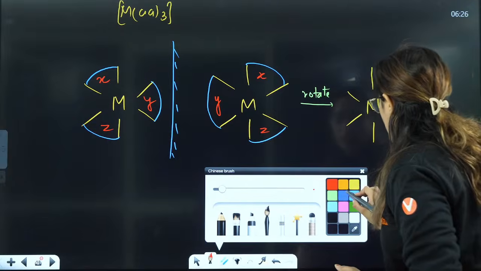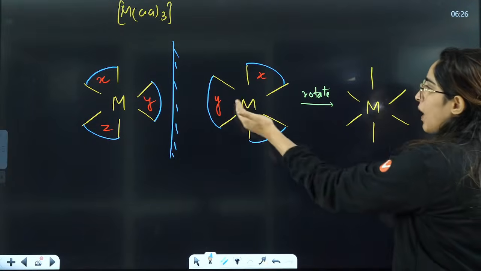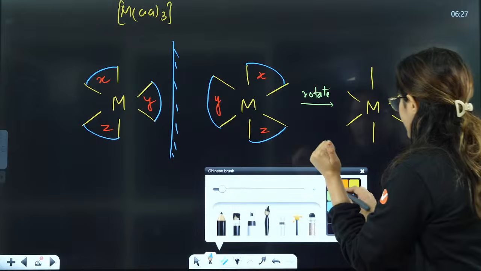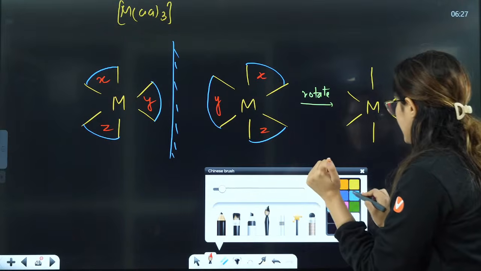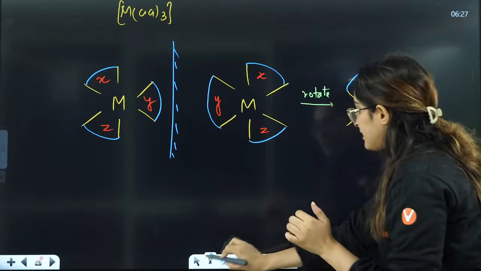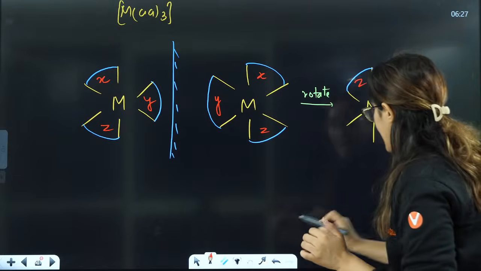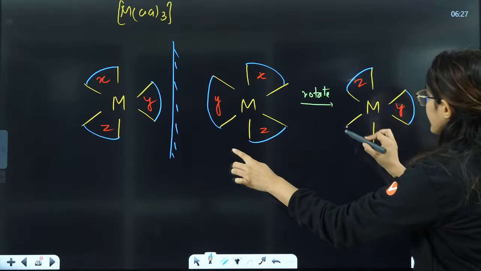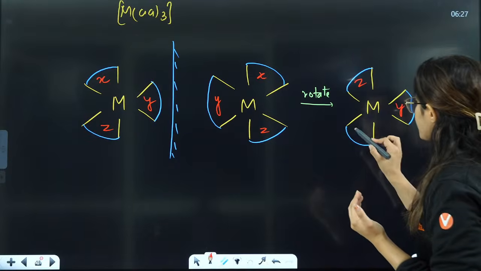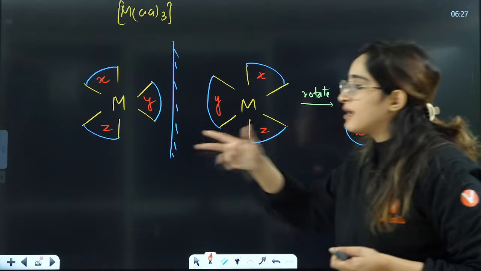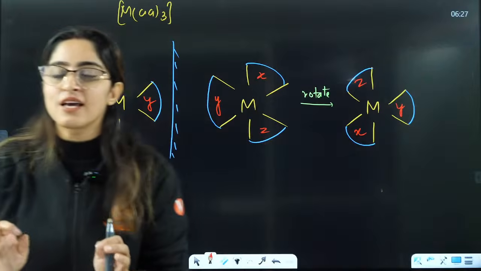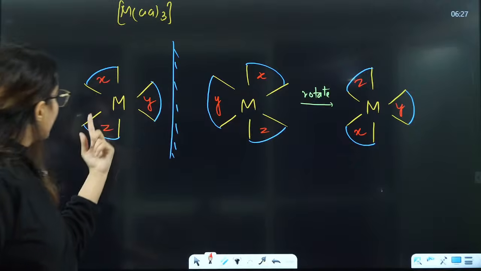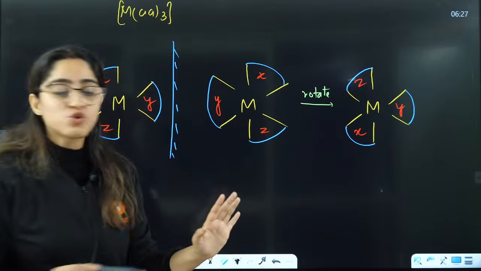Now you rotate it. Rotation means everything will be opposite at 180 degrees. If this is here, this will be here, right? This is y, so you can just write that this is y. Then if this is here, this will be here, and this will be z. And last one, if x is here, then x will be here in the 180 degree rotation, which will become opposite. So this is x. Can you see this one and this one? When you don't write the axes here, you will see they are superimposable. But now if you see x overlapping z, z overlapping x, they are non-superimposable.